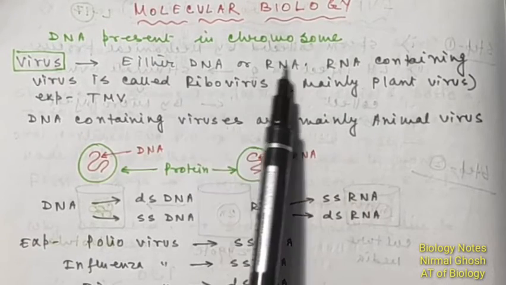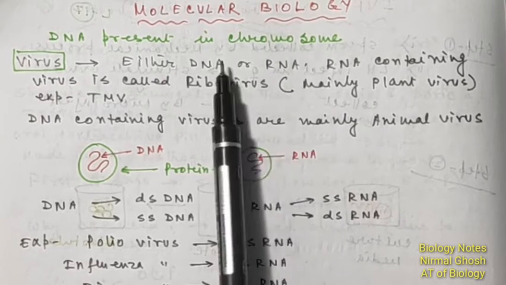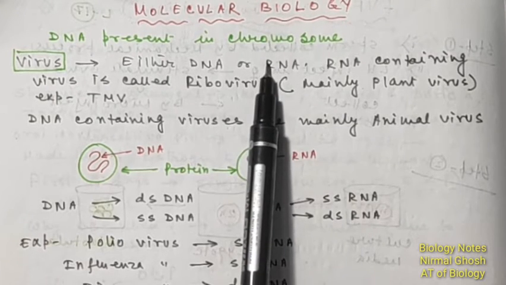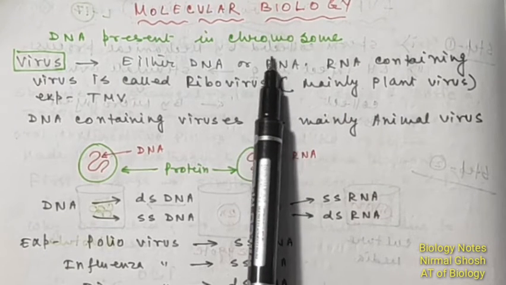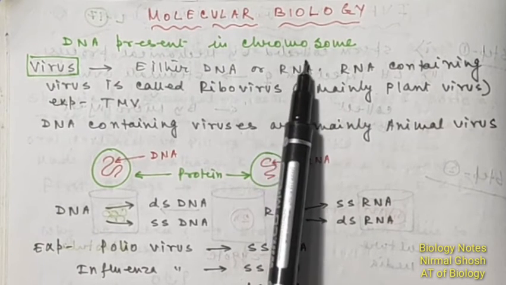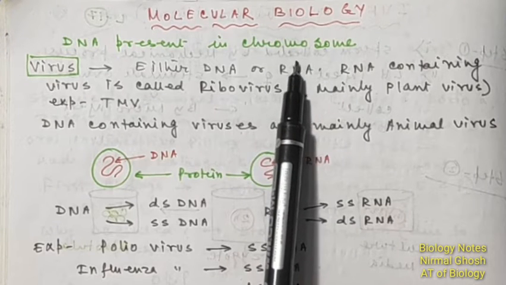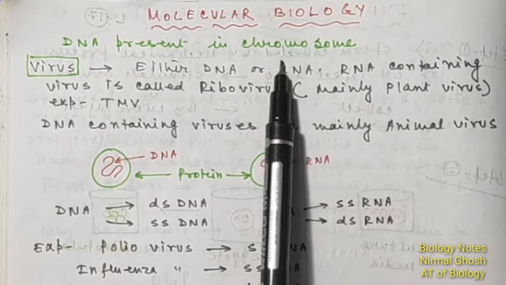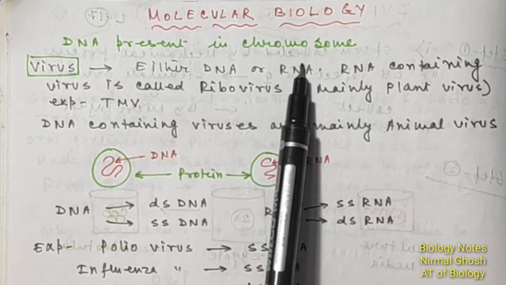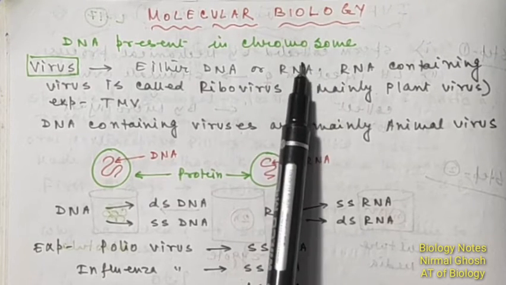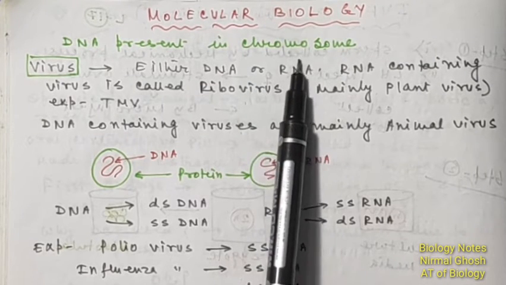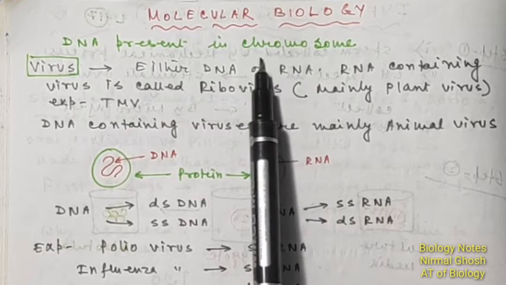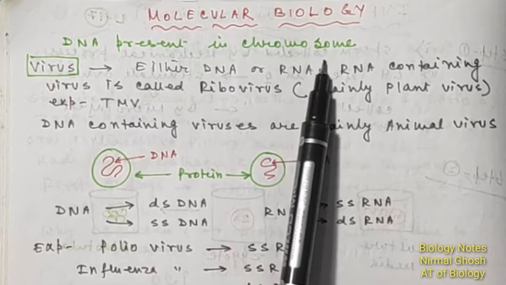Now DNA is present in the chromosome, and sometimes it becomes confusing how many DNA molecules are present in a chromosome. There are two models which describe the number of DNA in a chromosome. According to the Unineme model, in a single chromosome there is a single DNA, and according to the Multineme model there are many DNA in a single chromosome. The Unineme model is greatly accepted, that is, a single DNA is present in a single chromosome.